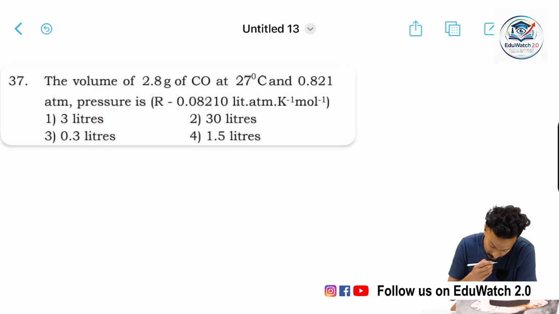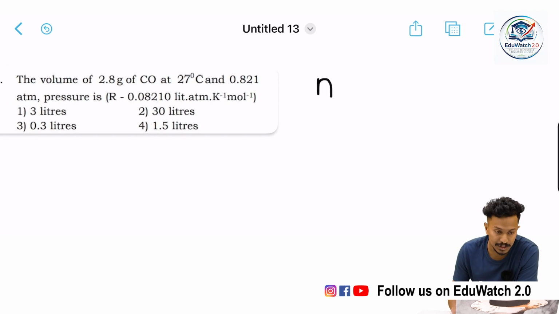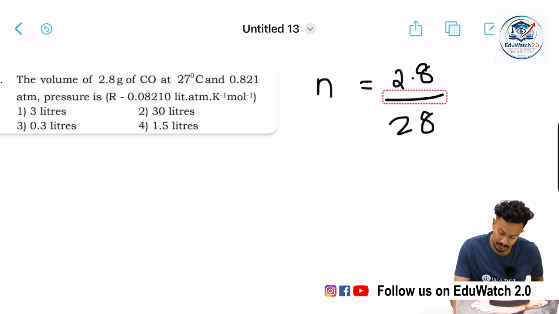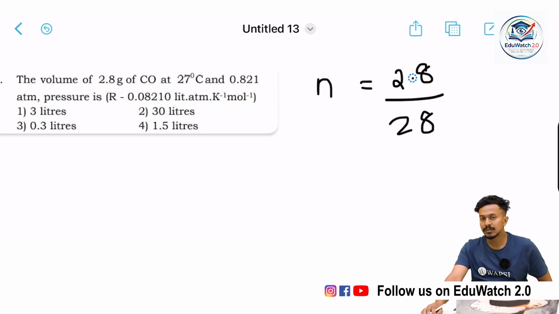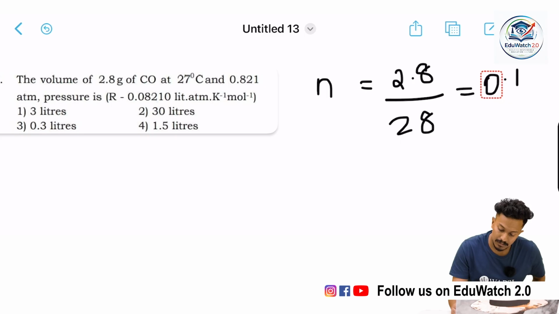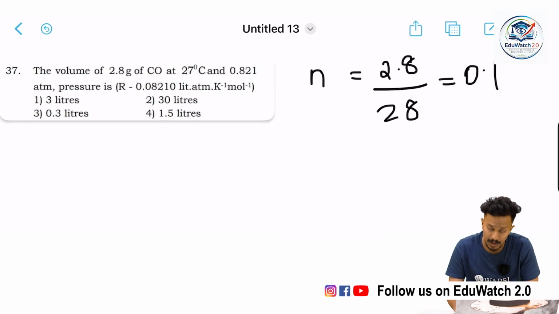Well, we should find the number of moles of carbon monoxide. n of CO is given mass by molecular mass. The molecular mass of carbon monoxide is 28, that is 12 plus 16, which gives 0.1 moles of carbon monoxide.